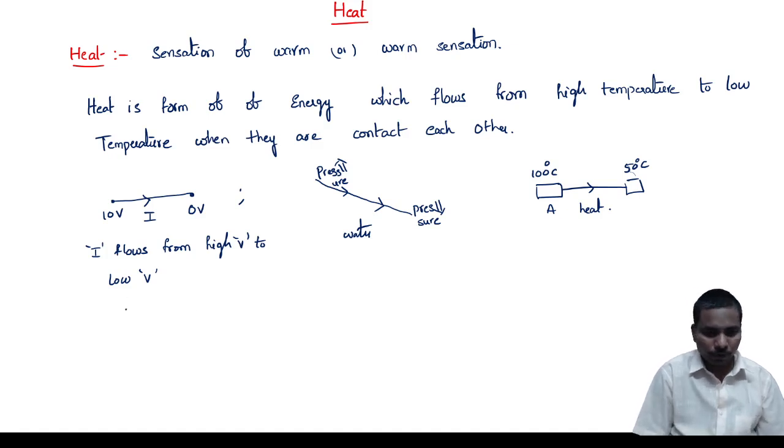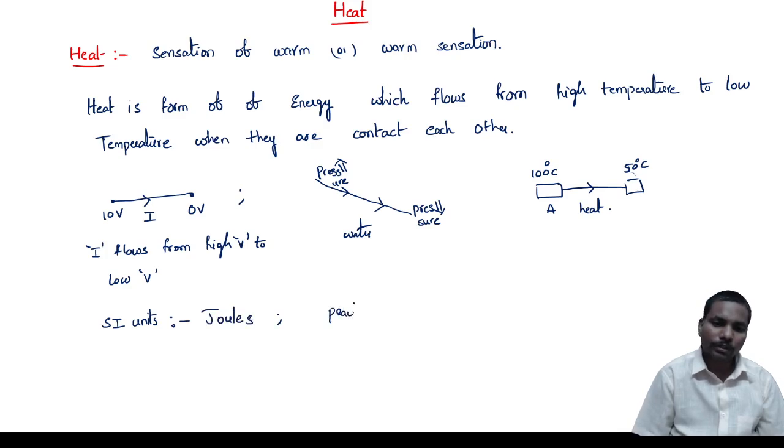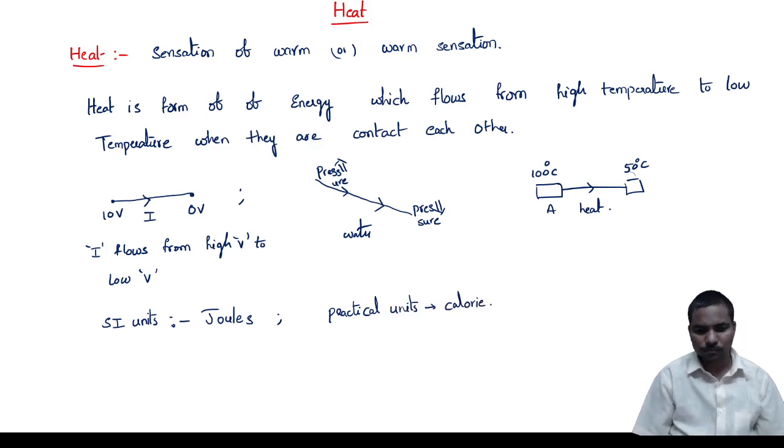And we know the SI unit of heat is joules or kilojoules. The practical unit is calories.